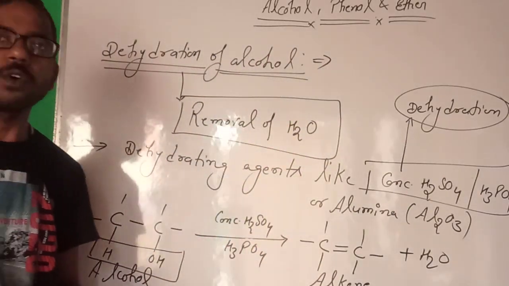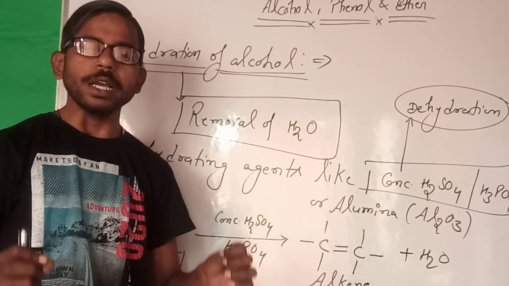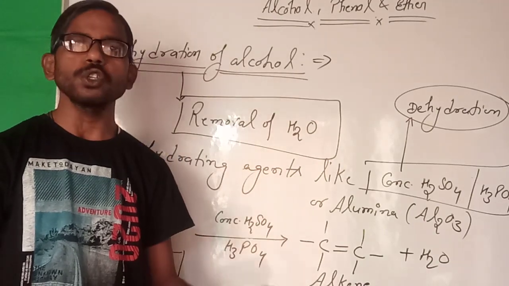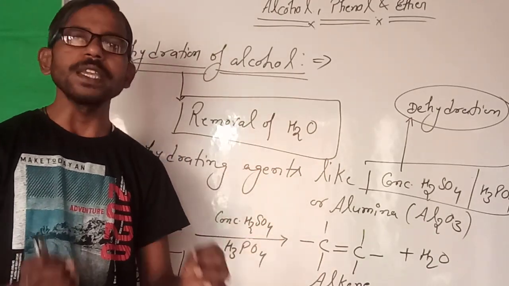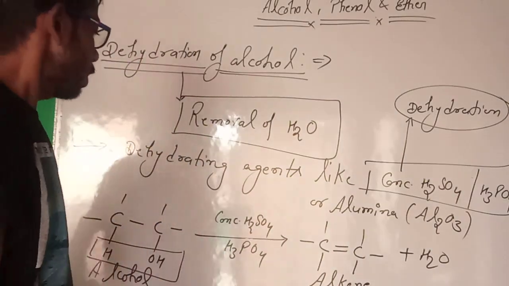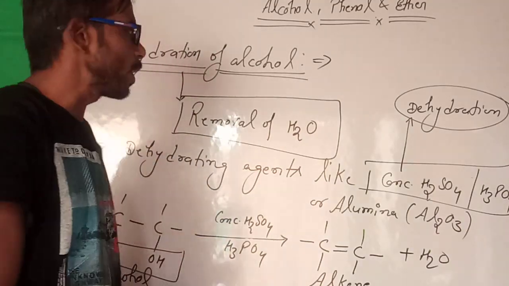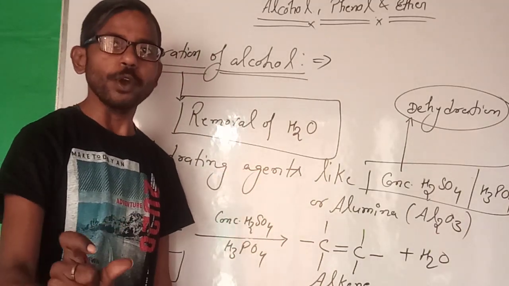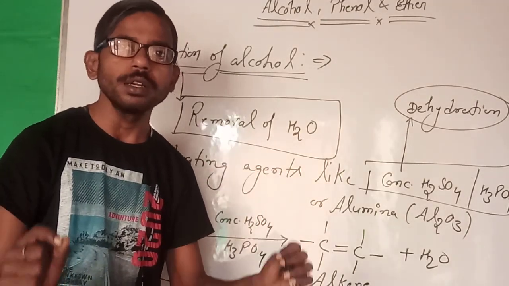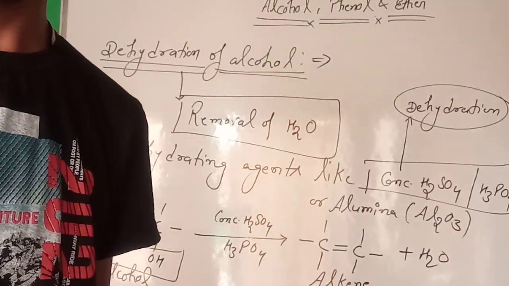So what do we conclude from this? If dehydration of alcohol takes place, we get alkene. Please note this point or take a screenshot. This is the main important point of this topic: dehydration of alcohol gives alkene.